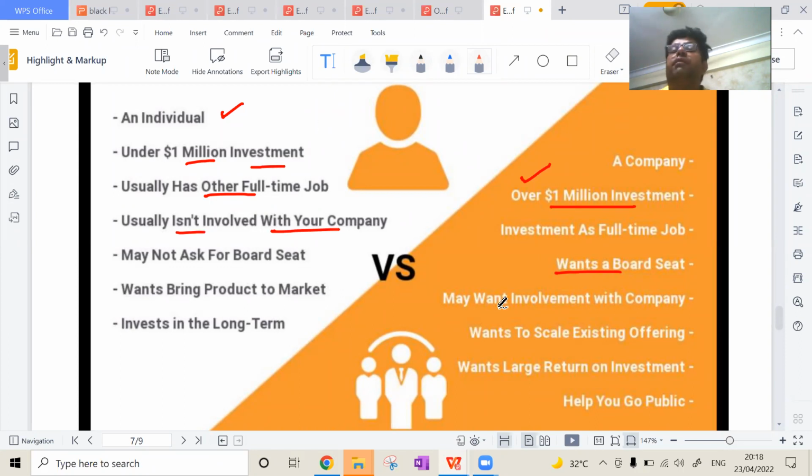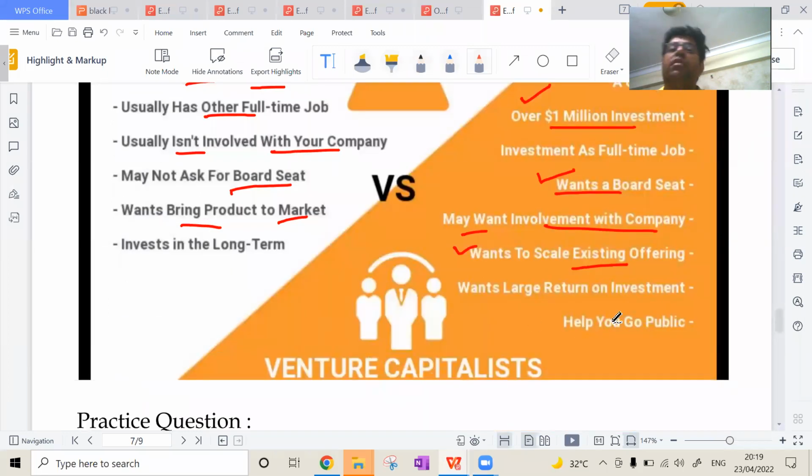But venture capitalists may want involvement with your company because they are investing and they want to give you the guidance. An angel investor may not ask you for any board seat. Here they can ask you for a board seat, and they want to scale up. They can ask for a board seat when a venture capitalist wants to bring a product to the market. They want to scale the existing offer, meaning if there is an existing business they want to scale it out. And last one, angel investors may not invest long term, while venture capitalists can go for 3 to 7 years.